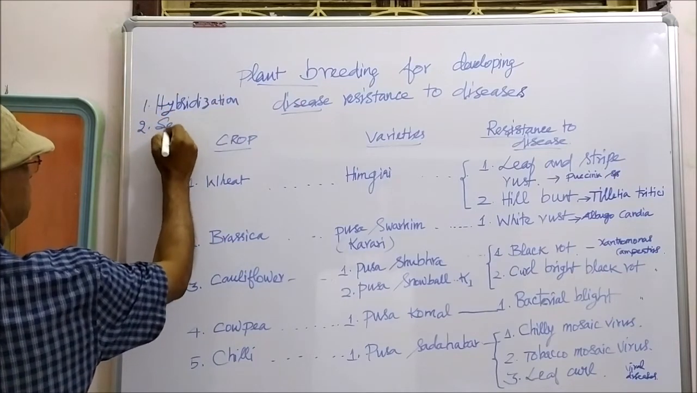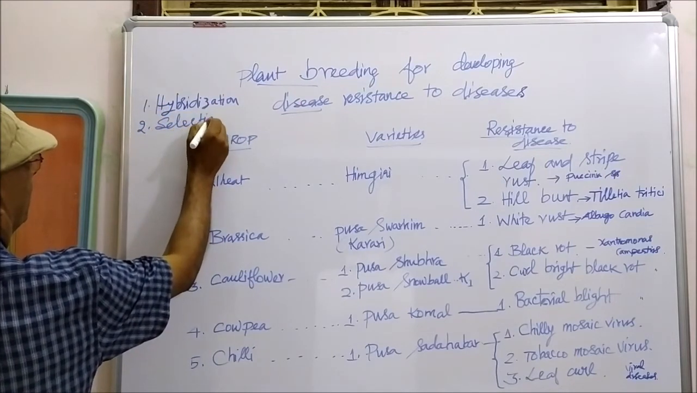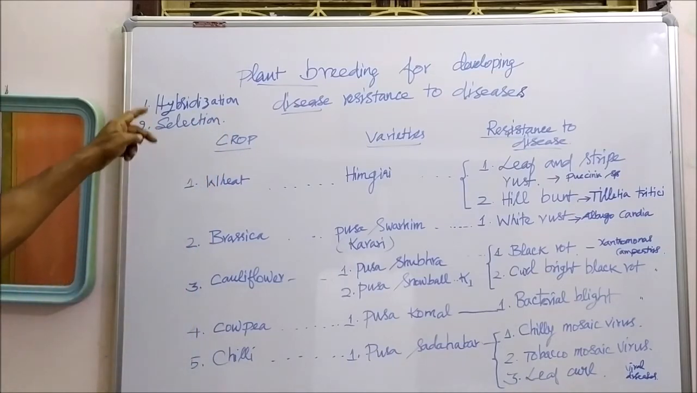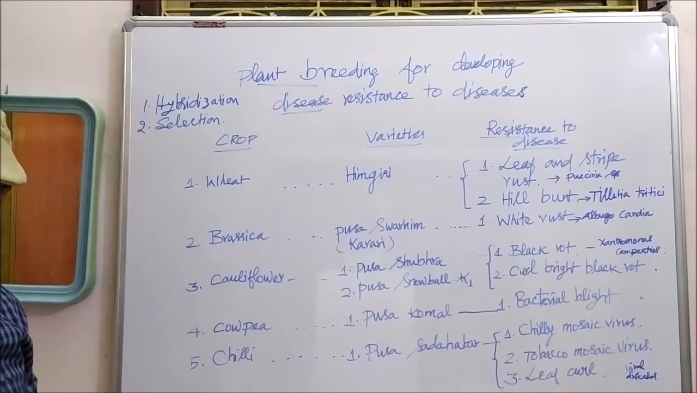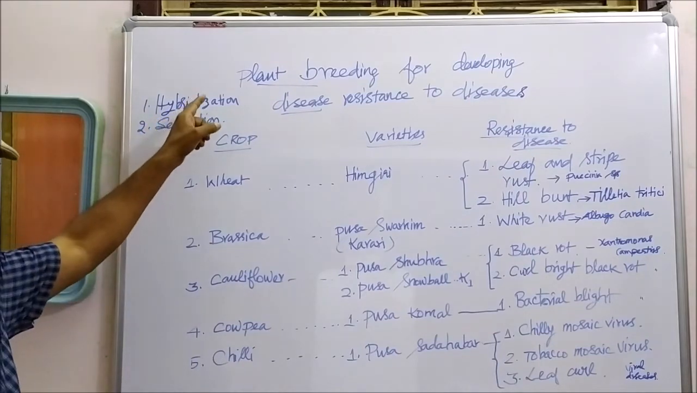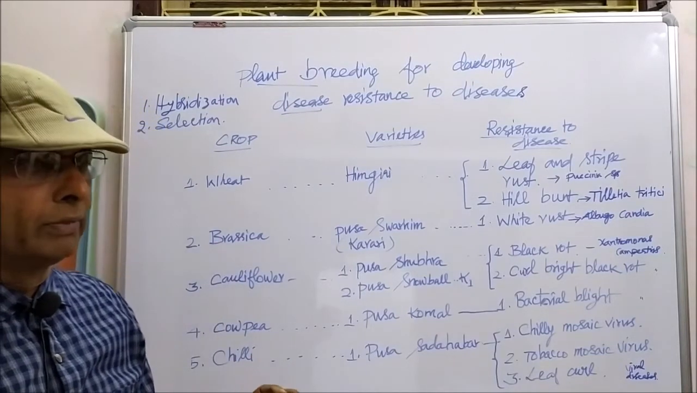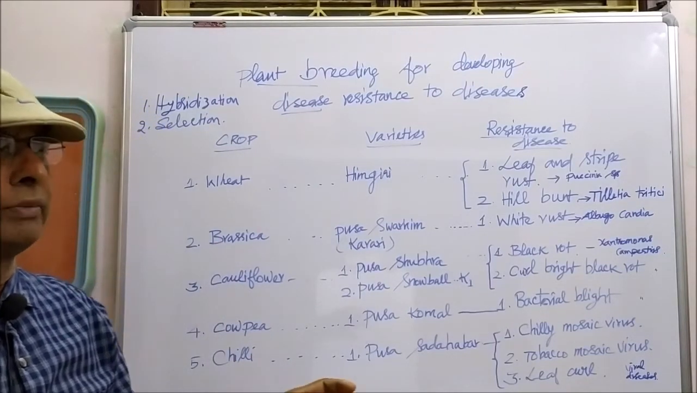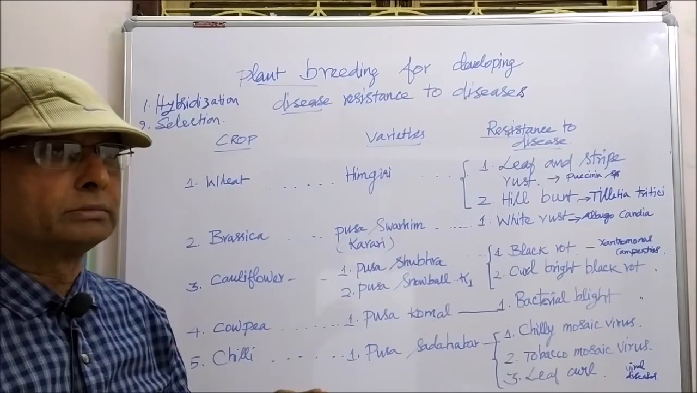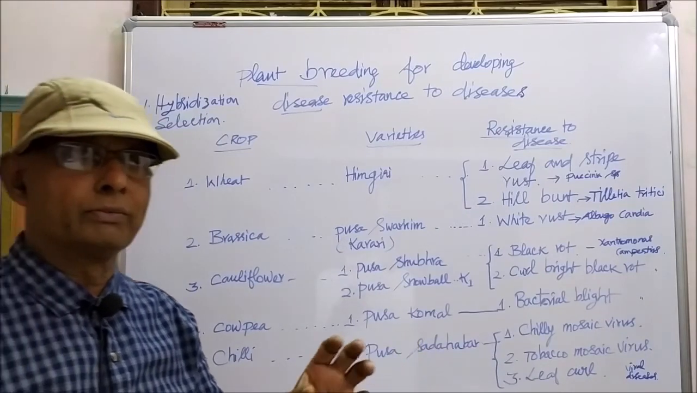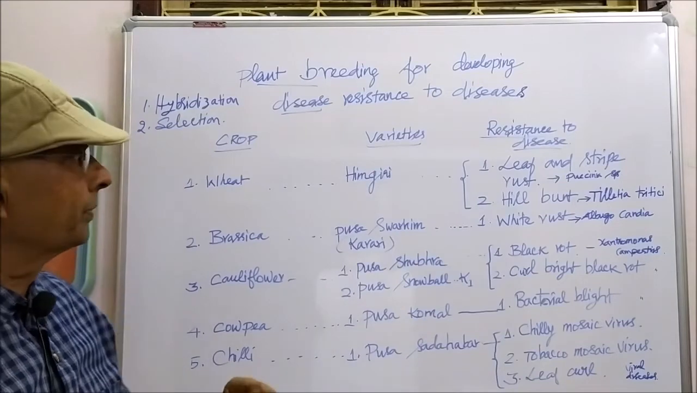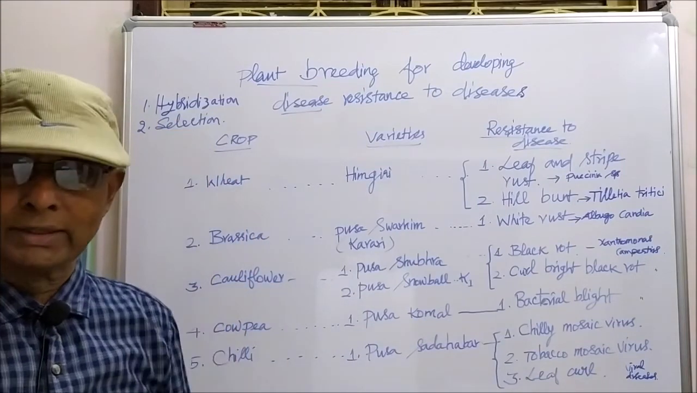Second one is selection. So, with these two methods, it is possible to develop resistant varieties in most of the crop plants. First one is hybridization. When you cross a high-yielding variety, a disease-resistant variety with another plant, automatically disease-resistant varieties will be produced. Second method is selection.